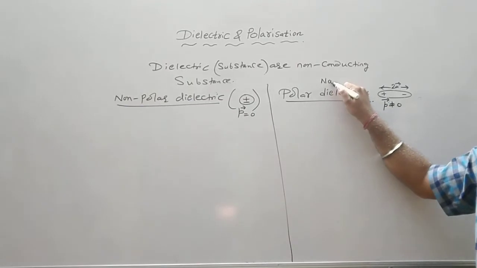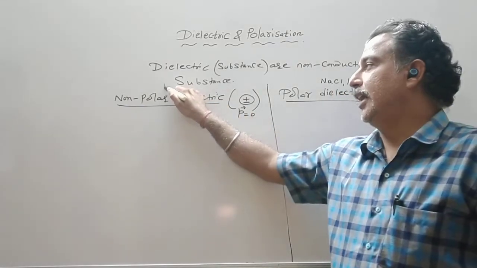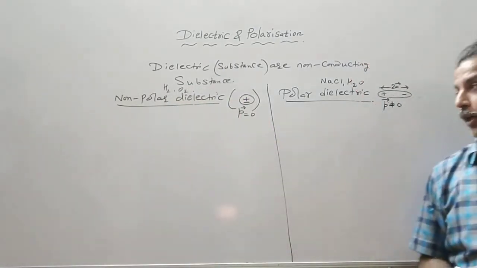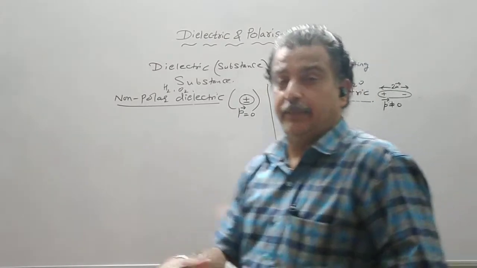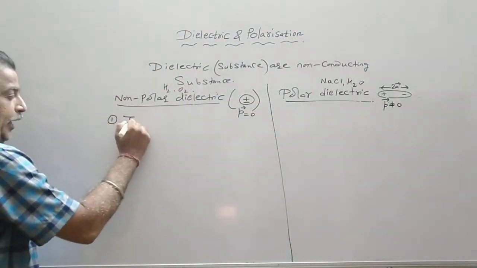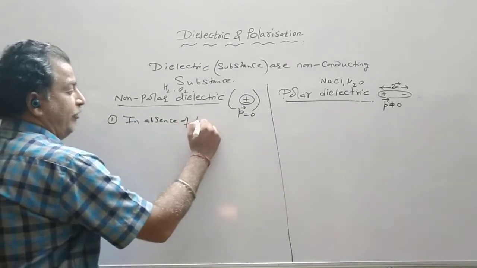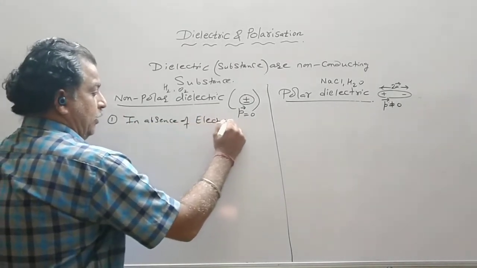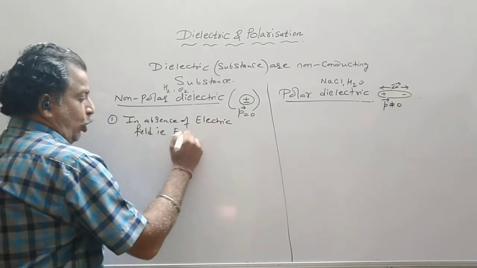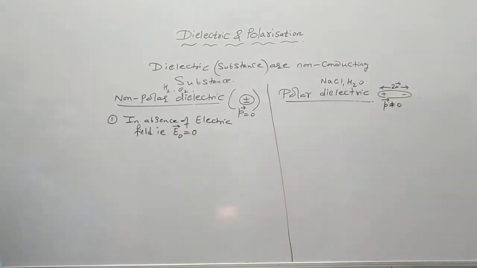So for example NaCl, H2O, etc. For non-polar, the example is H2 and O2. Now let us see the behavior of non-polar dielectrics in the absence of an electric field, that is, E naught is equal to 0. The external field is 0.